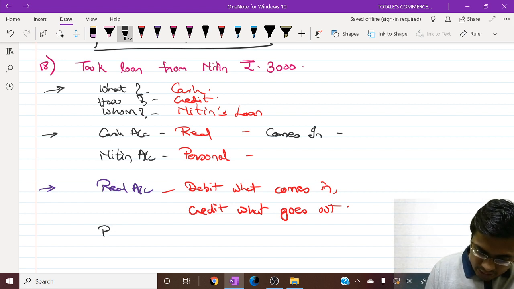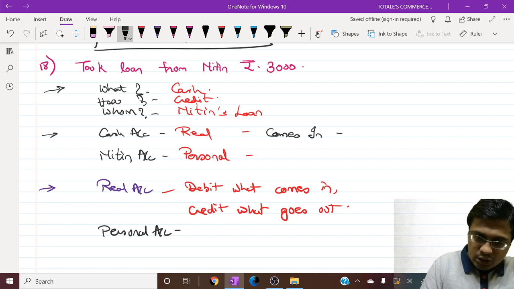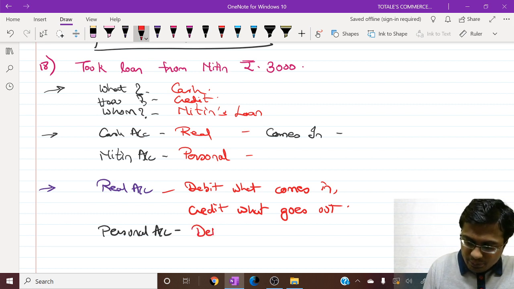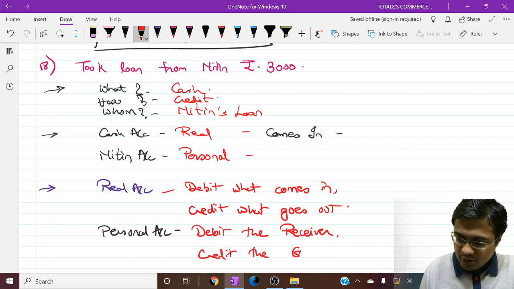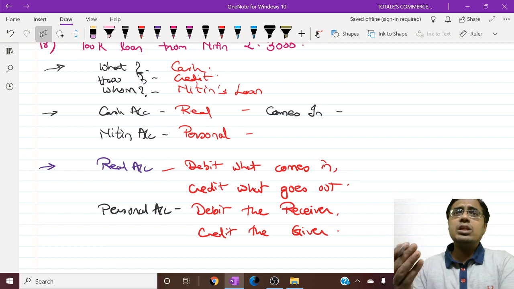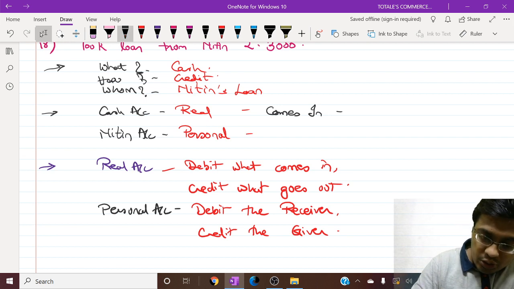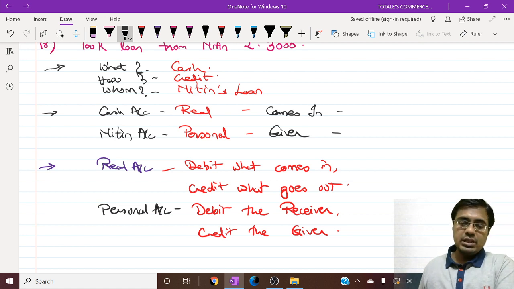Now let's have a look at rules for personal accounts. Now what are the rules? The rules are again very simple. Debit the receiver, credit the giver. Now Nitin is giving us loan, so he is a giver. Nitin, my friends, is a giver.